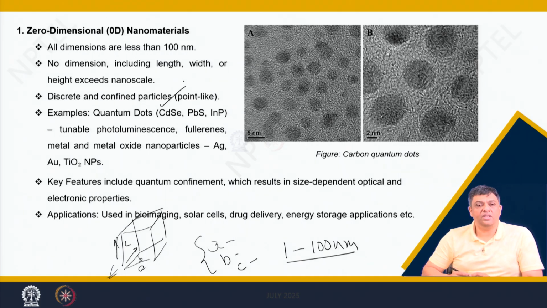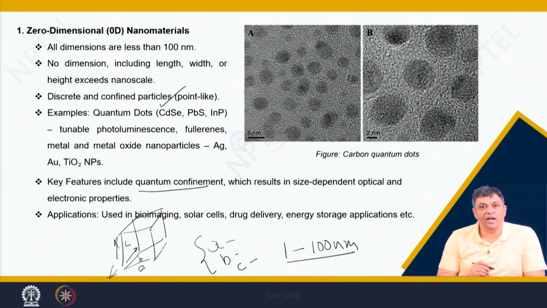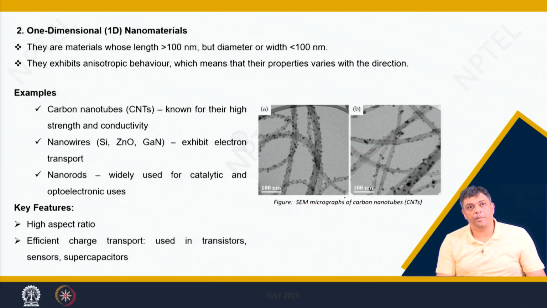We will talk about these quantum confinement effects later, but immediately you will be able to understand for the time being that these confinement effects have a significant impact on optical and electronic properties, and because of that they find applications in areas ranging from bioimaging, solar cells, drug delivery, energy storage and many others.